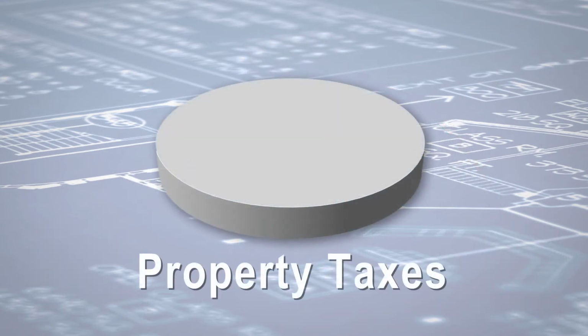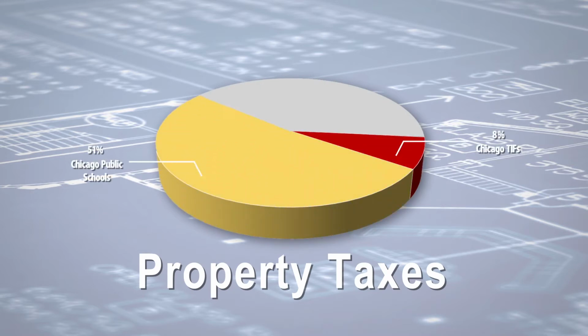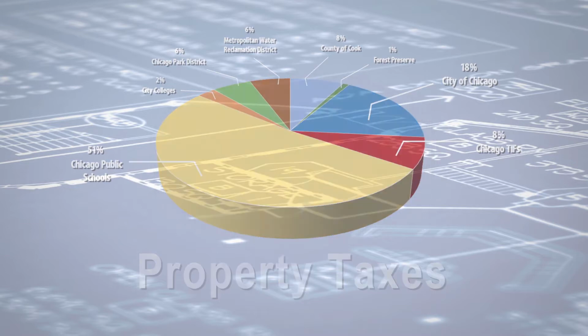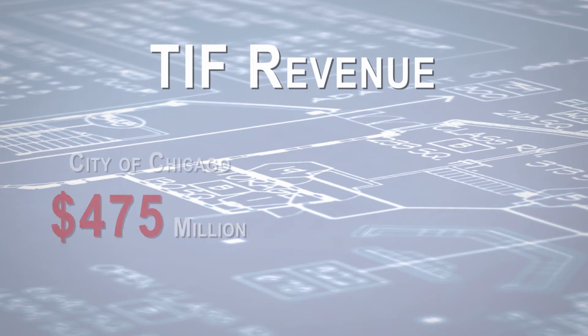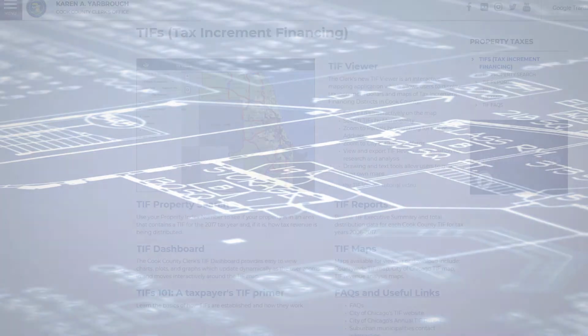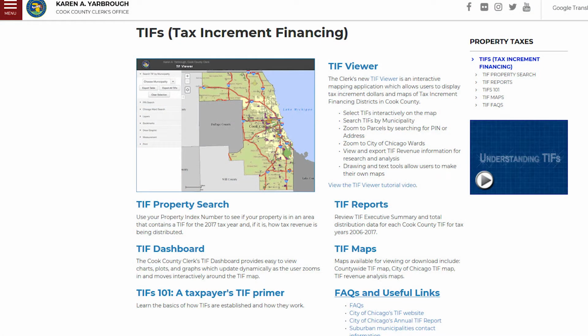If all of the TIFs in the city of Chicago were treated as a single taxing agency, TIFs would represent the third largest taxing agency in the city of Chicago, behind only Chicago Public Schools and the city itself. In recent years, TIF revenue has averaged $475 million a year in the city of Chicago and about $300 million in the suburbs. Detailed information about TIF revenue is available on the TIF reports page of CookCountyClerk.com.